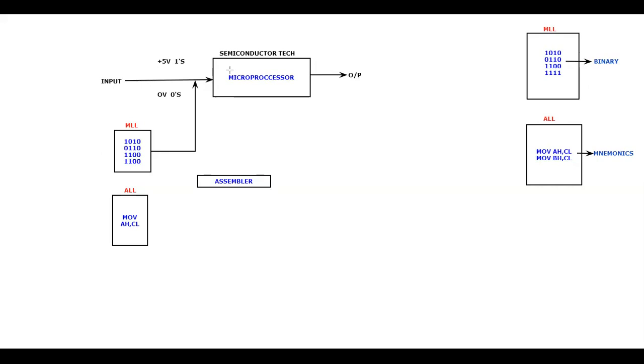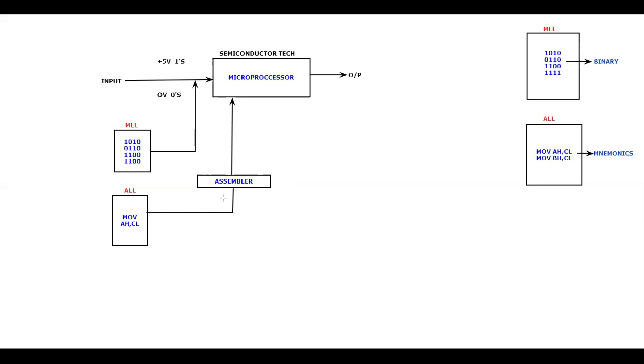Sir, what is this assembler, sir? What is the translator going to do for you? The translator is going to take whatever input you provide, and after taking that input, is going to process it. I mean to say, he will understand first. After understanding, he is going to convert it to the Japanese language. Once he converts it to the Japanese language, he tells it to the Japanese boss, so that you are happy, and the Japanese boss is also happy. In the same way, if I want to correlate here, the assembler is a system software.